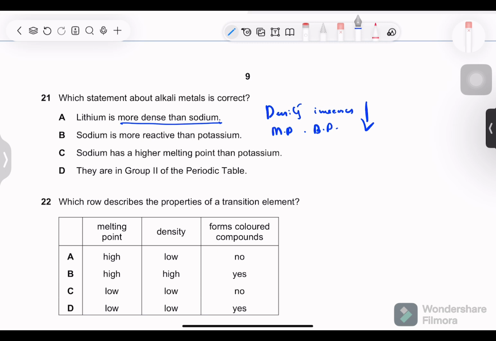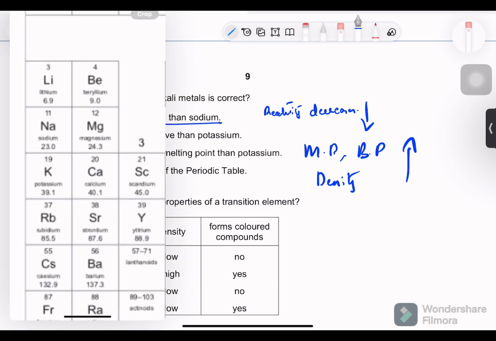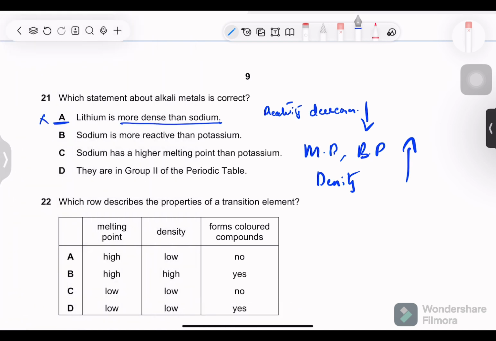Or sorry, my bad. Density decreases because reactivity decreases down the group. This is not density, this is actually reactivity. Reactivity decreases down the group, and melting points, boiling points and density increase down the group. So lithium is at the top of group 1, we can see over here, so lithium can't be more dense than sodium.